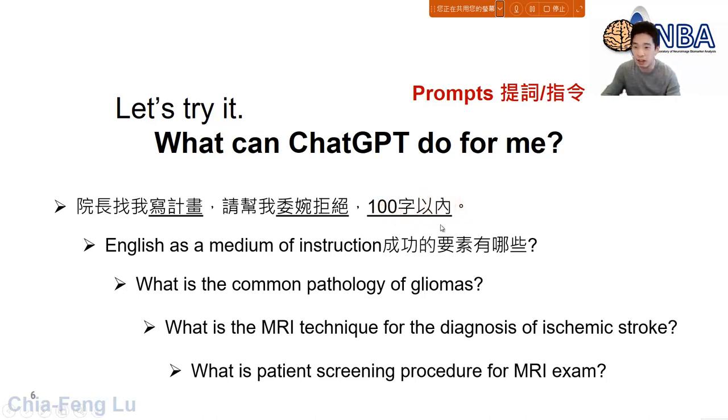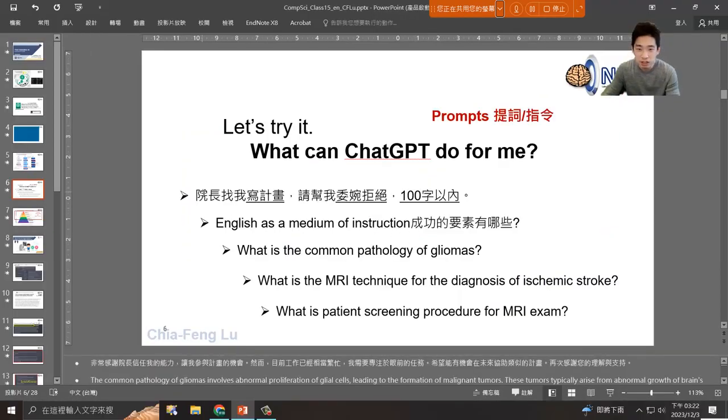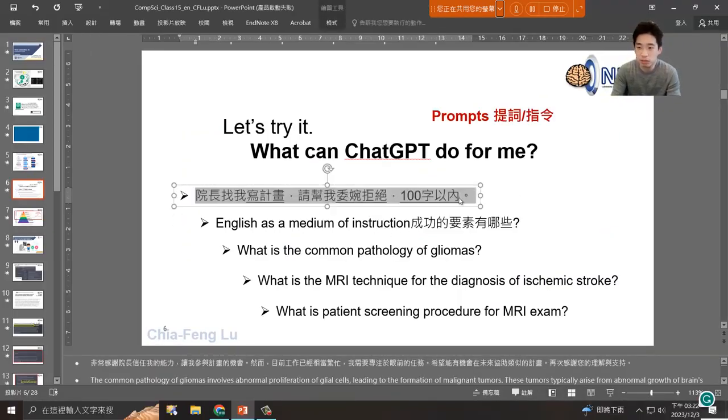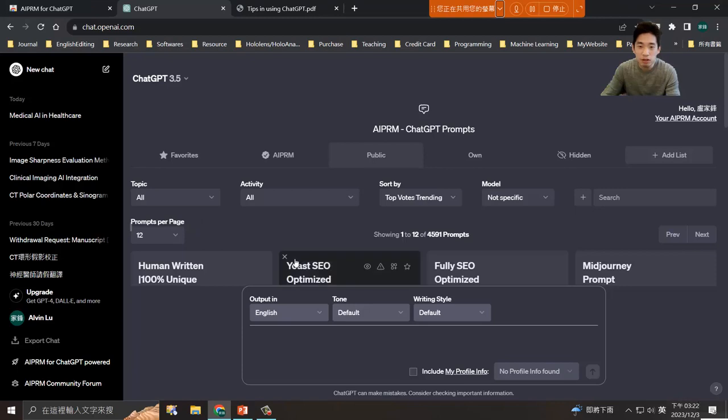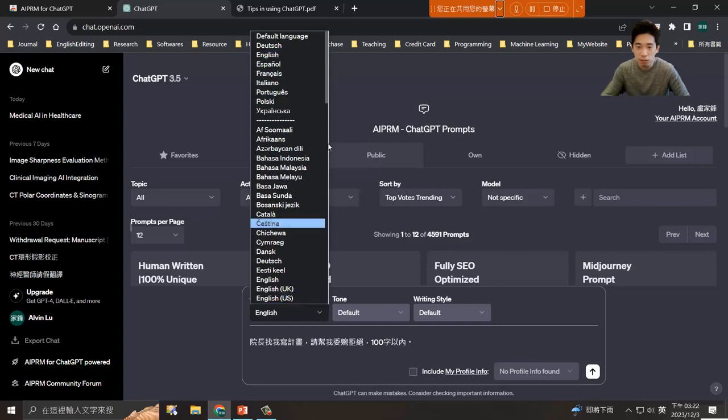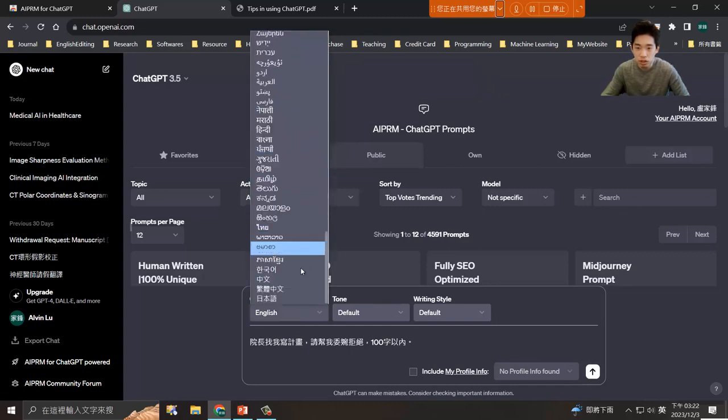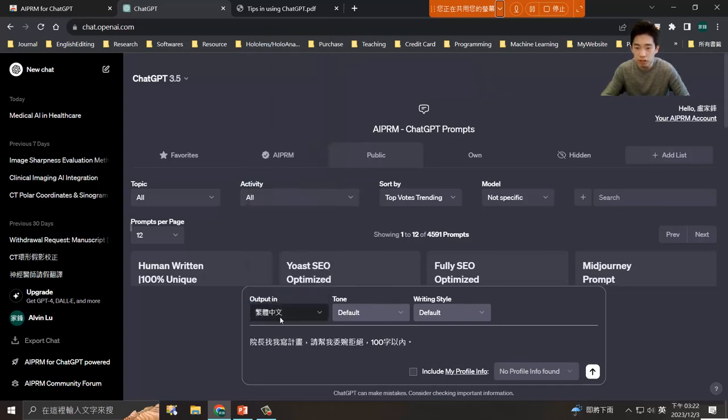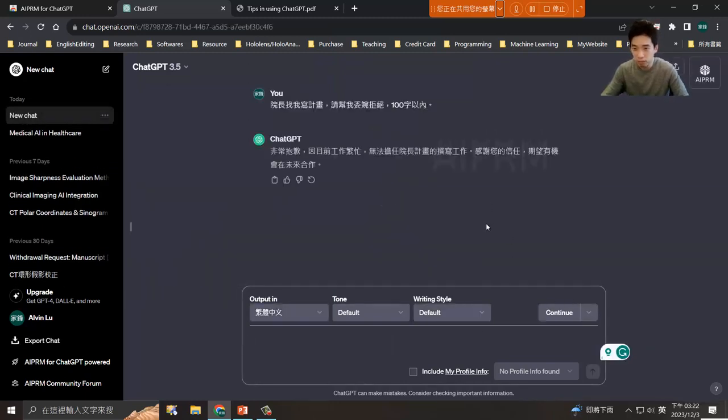What can I get from the ChatGPT? So maybe I can copy this one. Okay, so I can paste it to the ChatGPT. So again, if you are trying to ask the ChatGPT to generate the Chinese response, maybe you can switch the language to 繁体中文, traditional Chinese anyway. So let me try this. Okay, so you can see just like a 100 word.